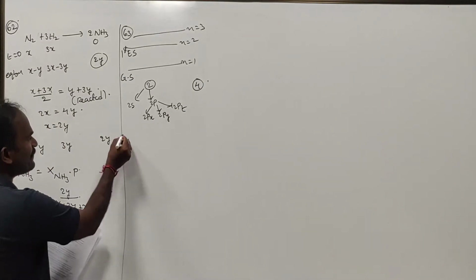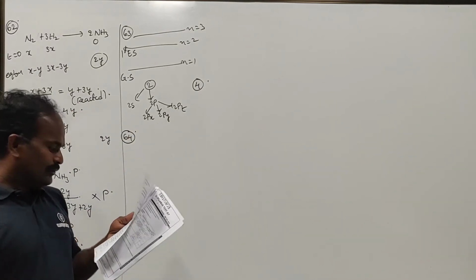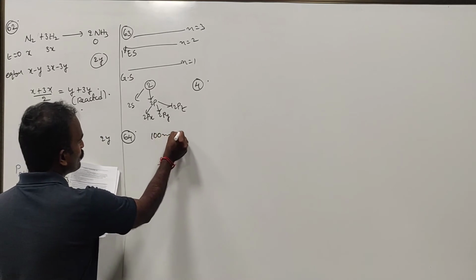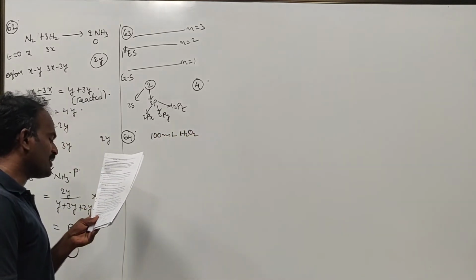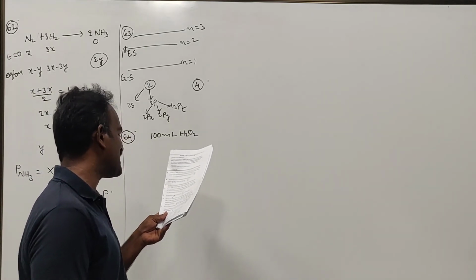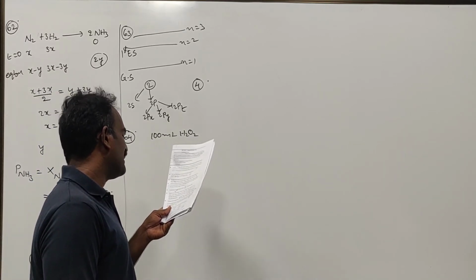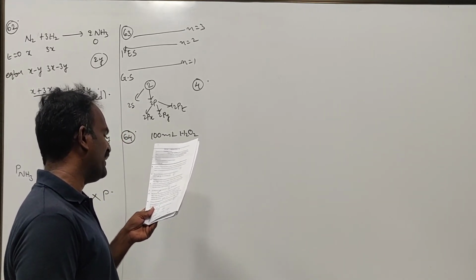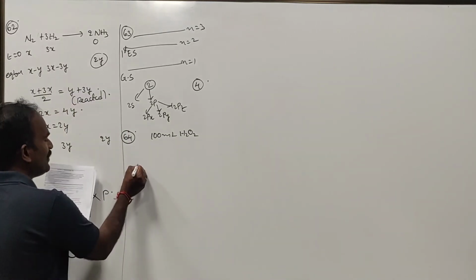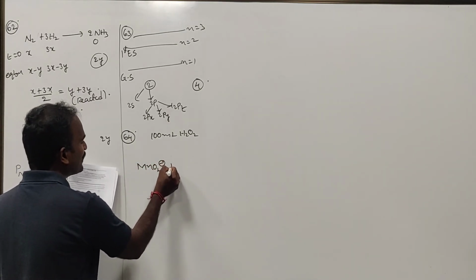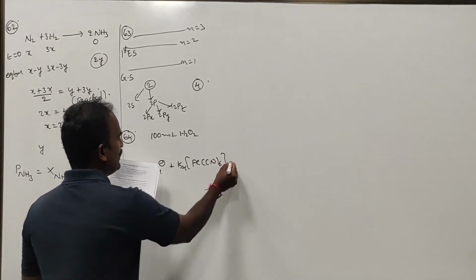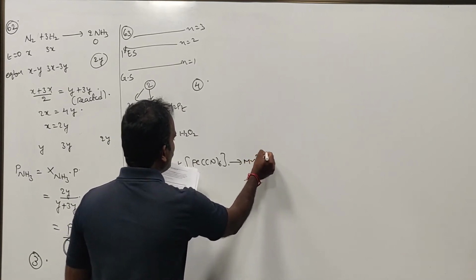Next, question number 64. What will be the volume strength of 100 ml H2O2? 100 ml H2O2 is required to react completely with 61 ml of KMnO4 in acidic medium. Given that 61 ml of KMnO4 reacts completely with 5 ml of 1 molar K4Fe(CN)6. So MnO4 minus is reacting with K4Fe(CN)6, and it is going to give Mn2+.